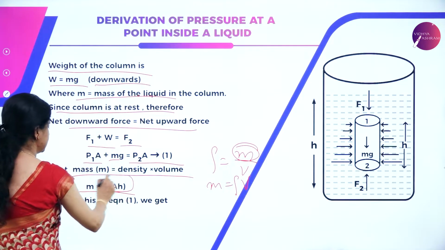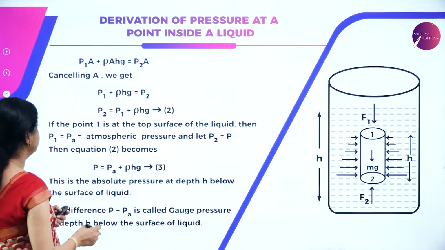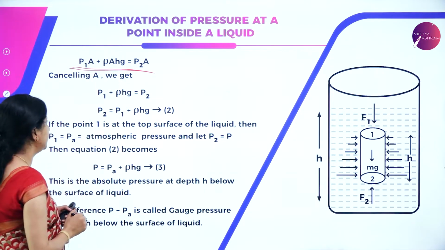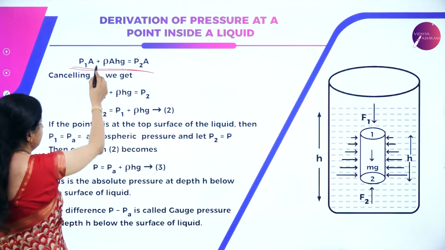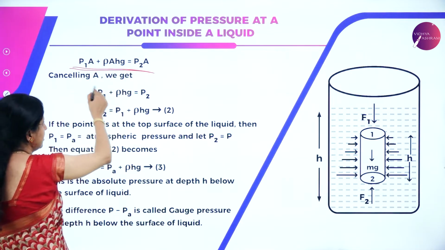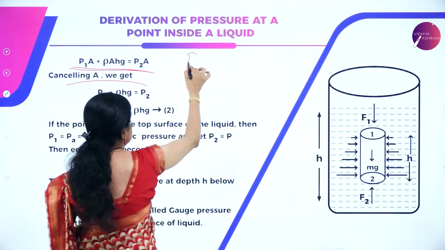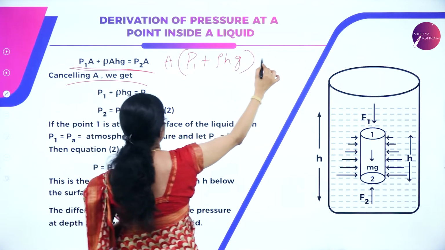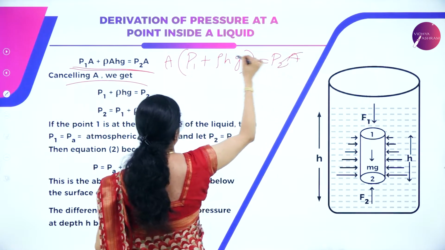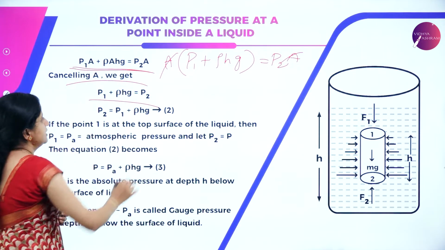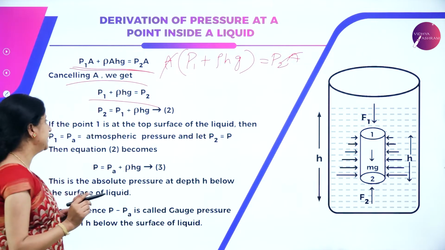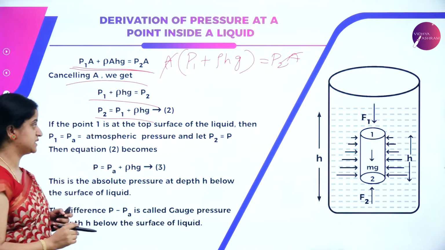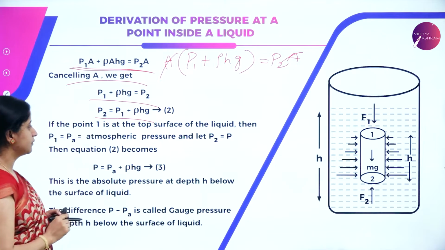So let us put this in equation 1 and see what we get. It is P1 into A plus rho A Hg, which is equal to P2A. So we have A on both the sides. We can take A common and cancel. It is A times (P1 plus rho Hg), which is equal to P2A. Now we can cancel these two and we remain with P1 plus rho Hg, which is equal to P2. Or we can also write it as P2 is equal to P1 plus rho Hg. That is our equation 2.